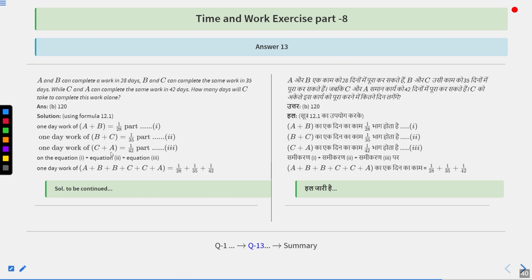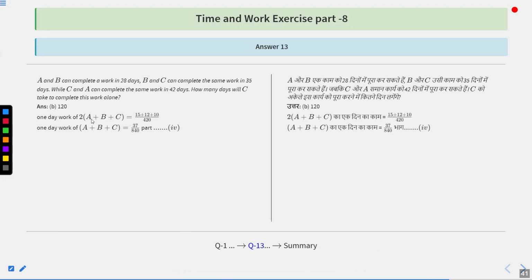So adding all the three equations, we are going to get A plus B plus C plus A plus B plus C. That is twice of (A plus B plus C) on the left hand side, and 1/28 plus 1/35 plus 1/42 on the right hand side. So twice of (A plus B plus C) is going to become how much? (15 plus 12 plus 10)/420. That is 37/840 part. That is equation number 4.